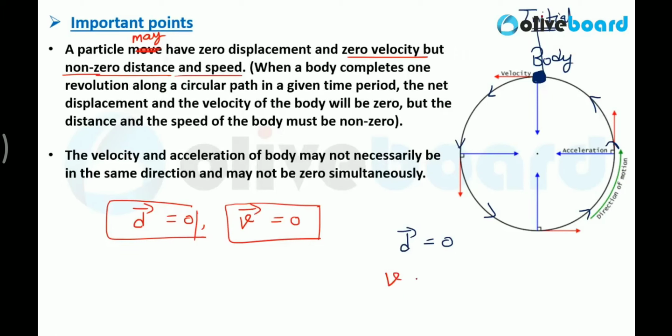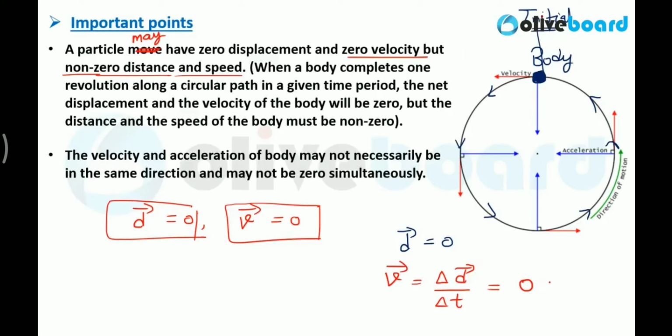And we know that velocity is the rate of change of displacement. What is velocity? Velocity is the rate of change of displacement. Clear? So if displacement is 0, then obviously velocity will also be equal to 0.